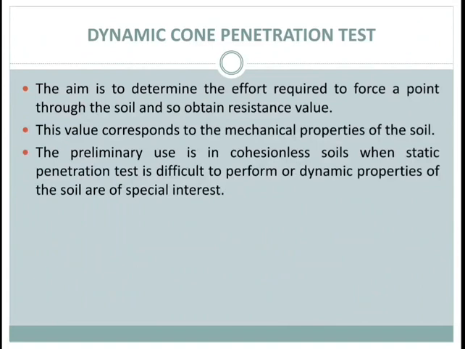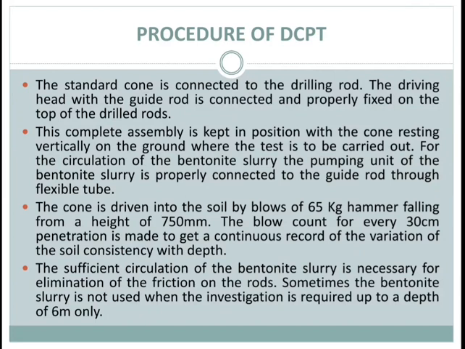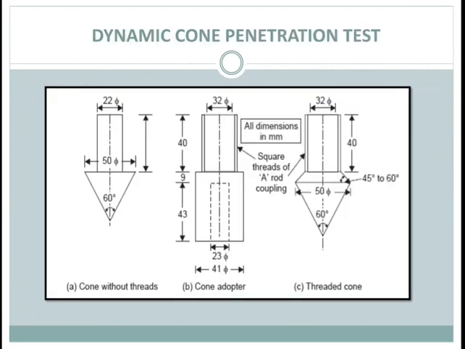The driving rods are provided with thread for joining coupling at each end. The cone is driven into the soil by allowing a 65 kg hammer to fall freely from 750 mm height, and the number of blows for every 100 mm penetration of the cone is recorded. The number of blows required for 70 mm penetration is taken as dynamic cone resistance.